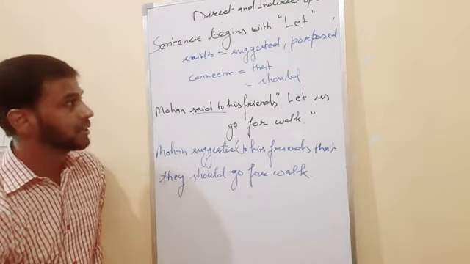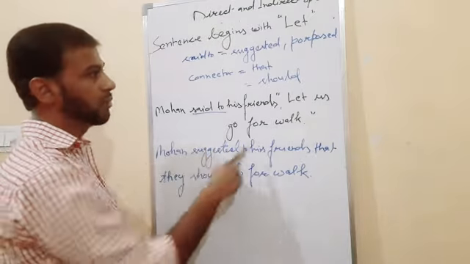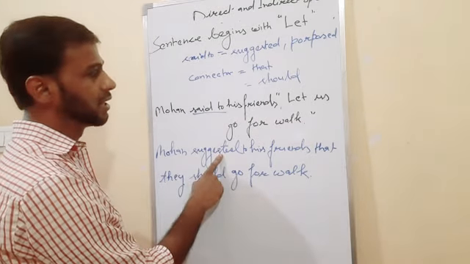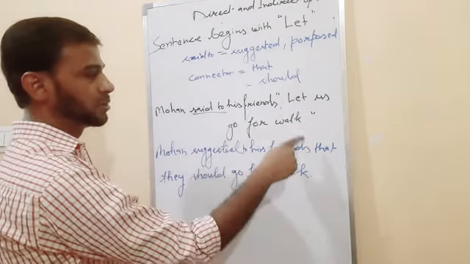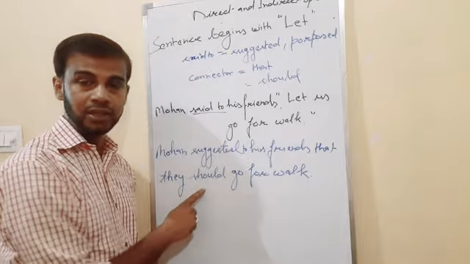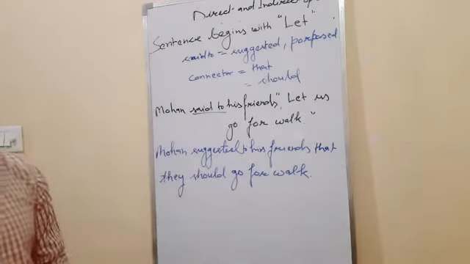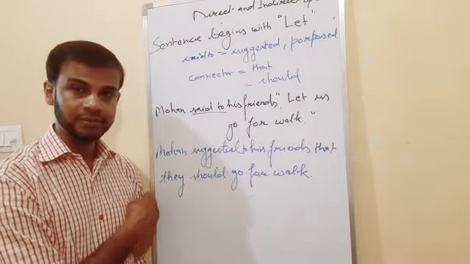Clear, students? So in the case of "let", we use "suggested". If "to" is given, then we write "to", and the connector we use is "that", and we also use "should". This is the rule for changing suggestions. Clear, students?